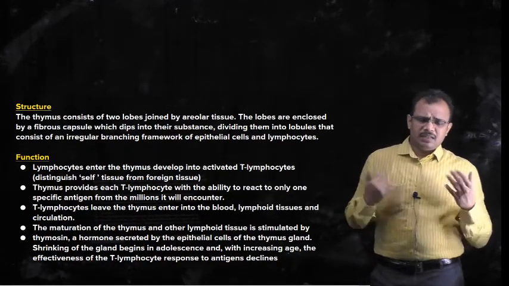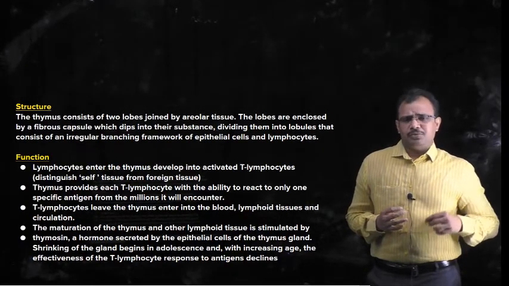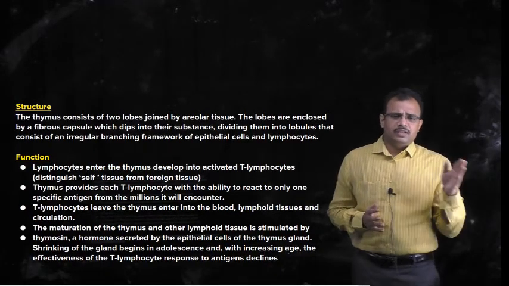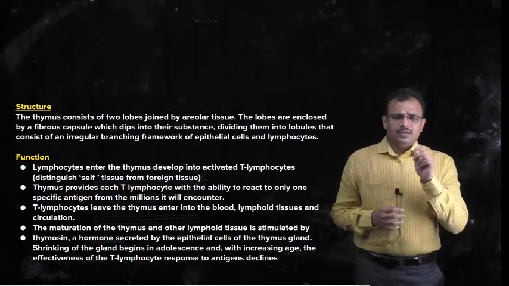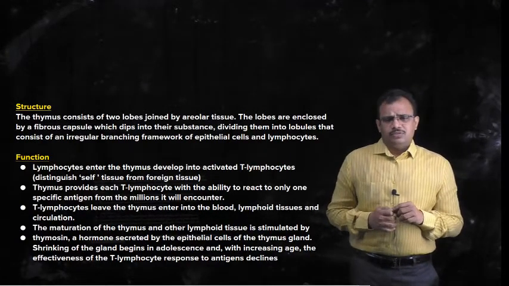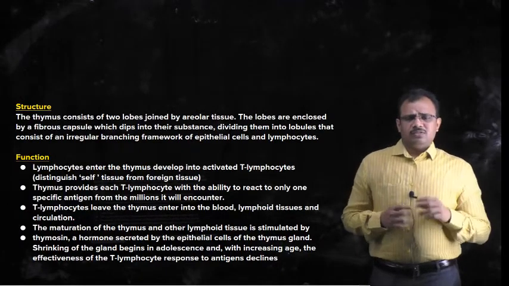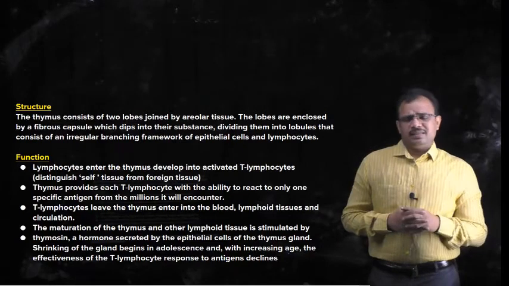There are many T lymphocytes, and each T lymphocyte acts on only one particular type of antigen. So even though there are four different types of viruses that enter into the body, one type of T lymphocyte acts on one type of virus, so it will go and bind to that particular virus, but it will not bind to the other viruses.